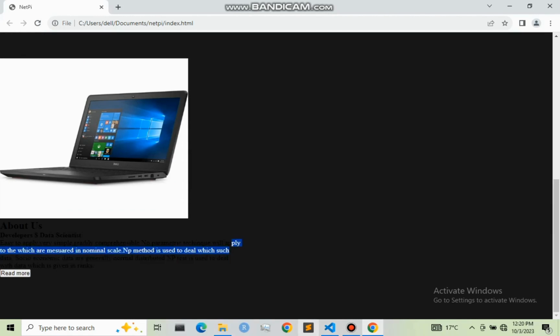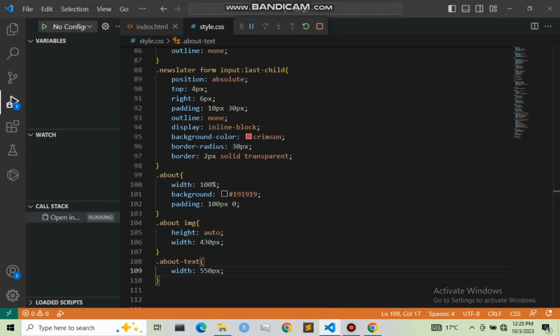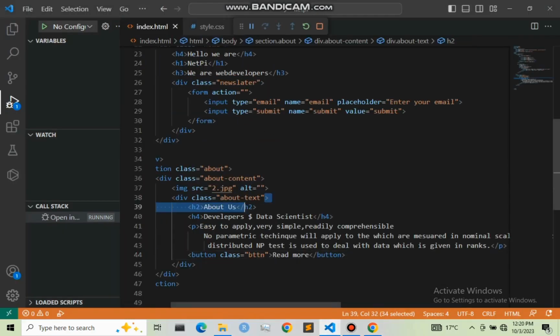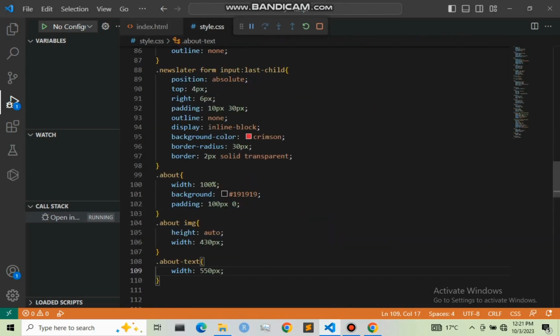So next, I'm going now to style this h2 of ours right here. So let us move to this side and style it.